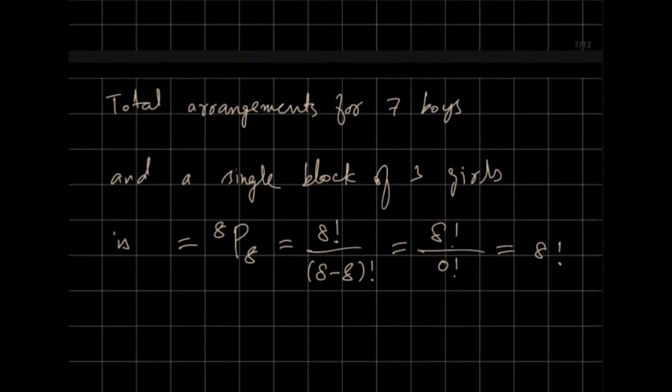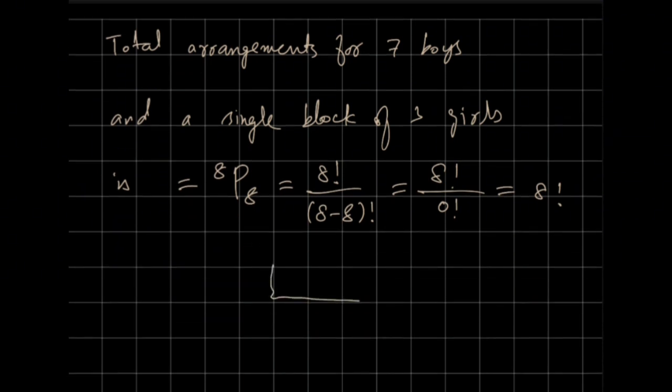But these are not total arrangements, because in this arrangement we considered 3 girls a single block. You can see this is the single block. Here we may have G1, here you have to arrange G2, and here G3. To arrange girls 1, 2 and 3 in these 3 different positions, how many total ways do you have? You have 3 girls and 3 positions, so the total number of arrangements is 3P3.